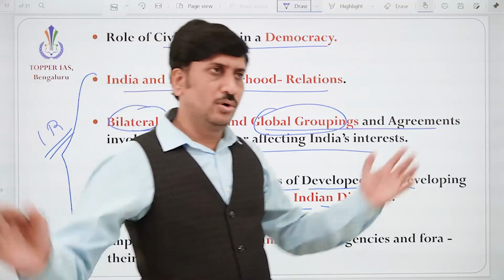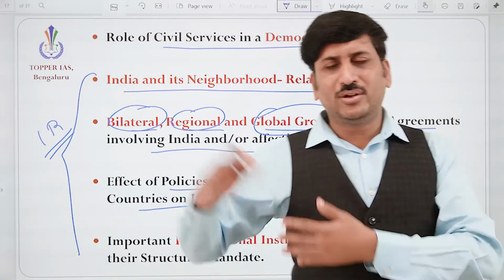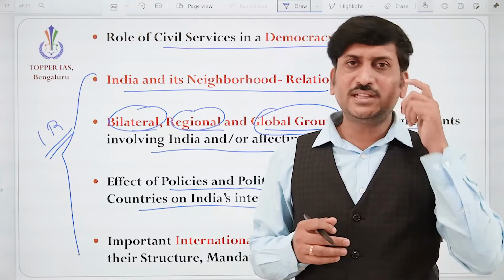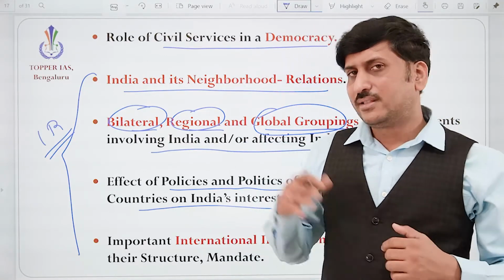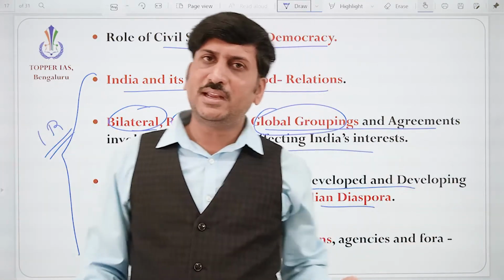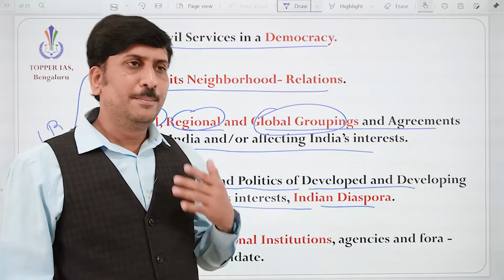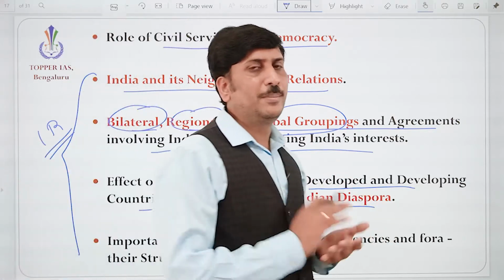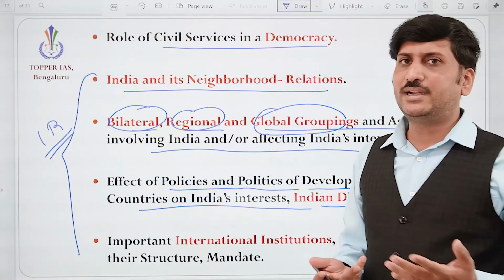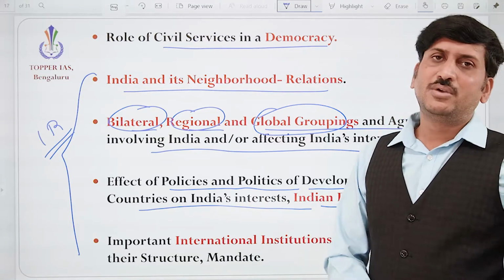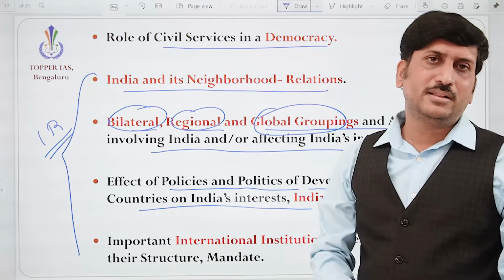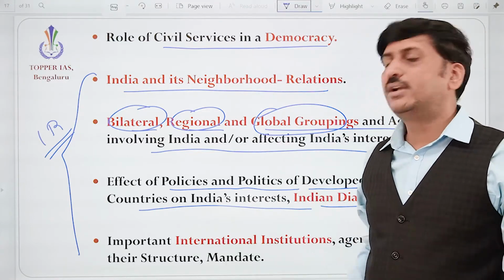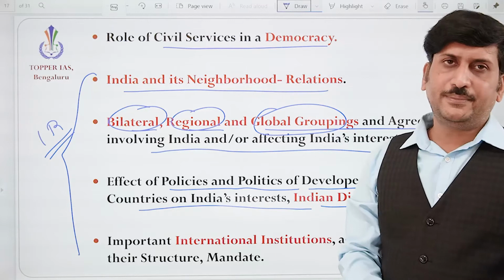Correct. So two countries or Southeast Asian countries are making agreements with the European countries. Don't you think that it is going to affect India? Some countries are making agreements with China. Don't you think that it is going to affect India? Because it makes India lose opportunities. The opportunities will be lost for India. So definitely we need to understand. We should not think, okay, some grouping is going on, why should we worry? Definitely we need to worry, because it affects India.